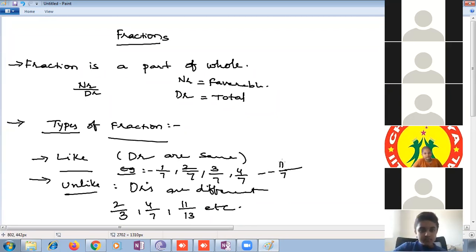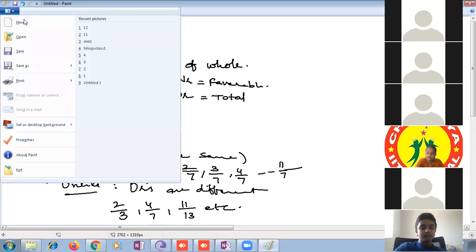These are the basic two types. From these basic types we have many subtypes. Here we are only checking based on the denominator. By comparing numerator and denominator, once again we have subgroups. What are those subgroups?